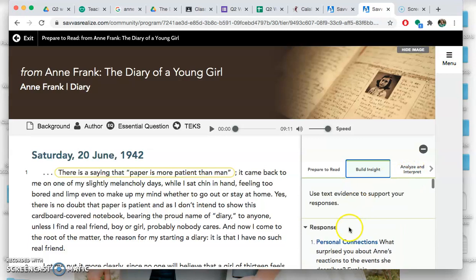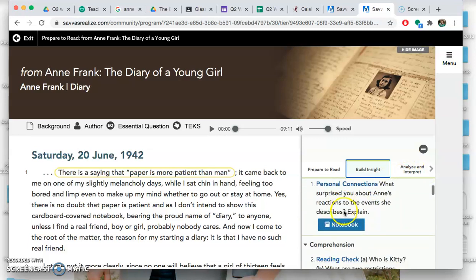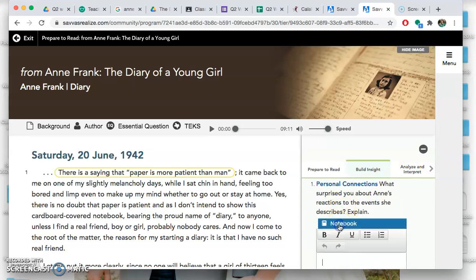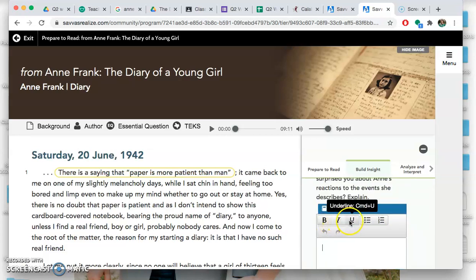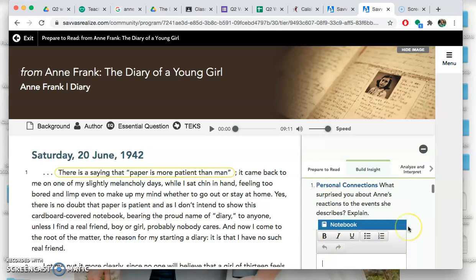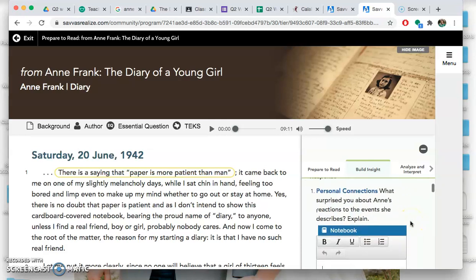Okay, so you're going to be answering the questions in here, and you can click on this little blue notebook and it'll pop up a tab for you to answer questions. You can bold, italicize, underline, bullet, and number if you would like to use any of these features. So this first one asks, what surprised you about Anne's reactions to the events she described? So Anne has some reactions to some of the things that are going on around her, specifically people that she knows getting taken by the Nazis. So how are her reactions to some of these things surprising to you?